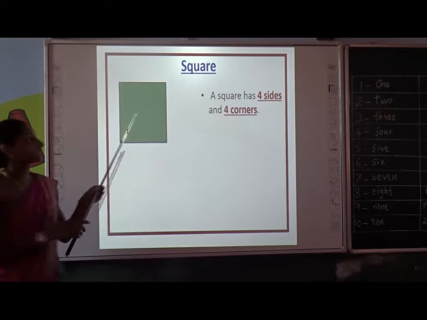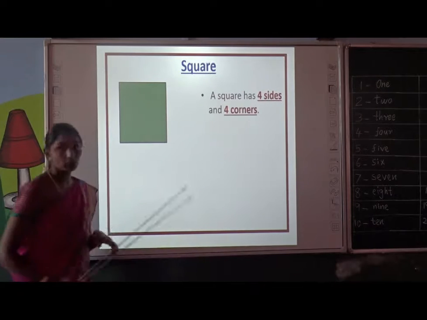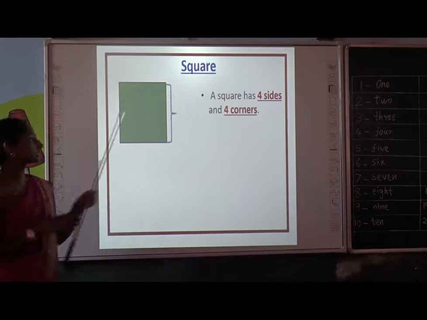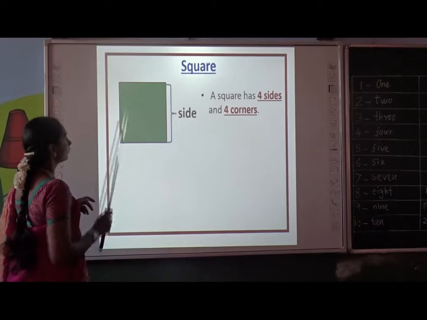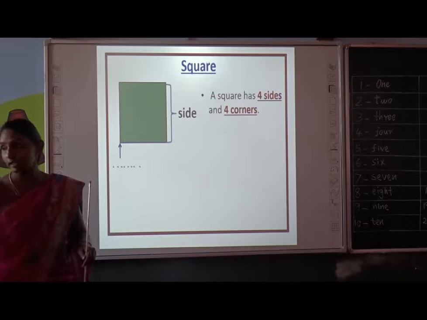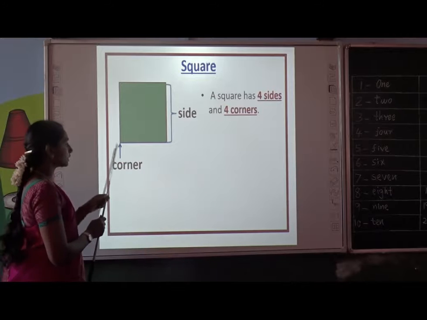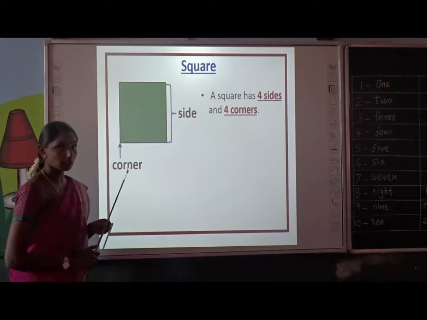Yes, a square has 4 sides and 4 corners. What is called a side? This line. See here. 1, 2, 3, 4. A square has 4 sides. What is called a corner, children? A point. Corner is a point where 2 sides meet.